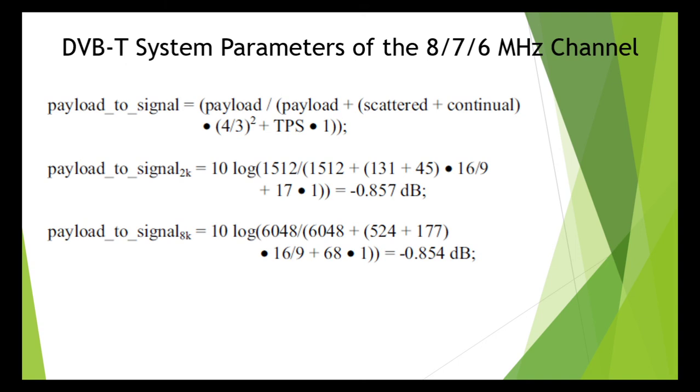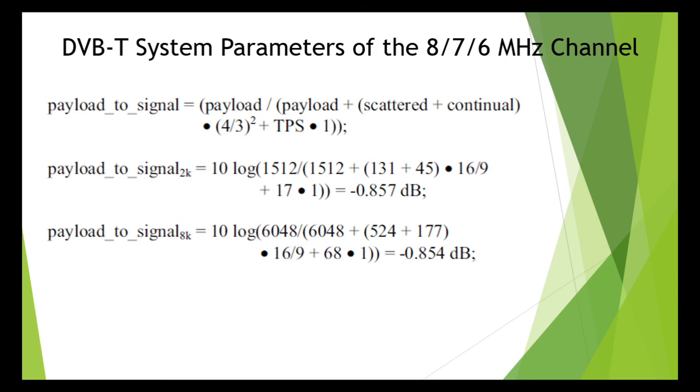Payload to signal is payload divided by payload plus scattered plus continual, times 4 by 3 squared, plus TPS times 1. For 2K, it is 10 log of 1512 divided by 1512 plus 131, which is the scattered, and continual is 45. It has been given, right? So just substitute. 4 by 3 squared is 16 by 9. TPS is 17. Just substitute it. For 2K, payload to signal is minus 0.857 dB.